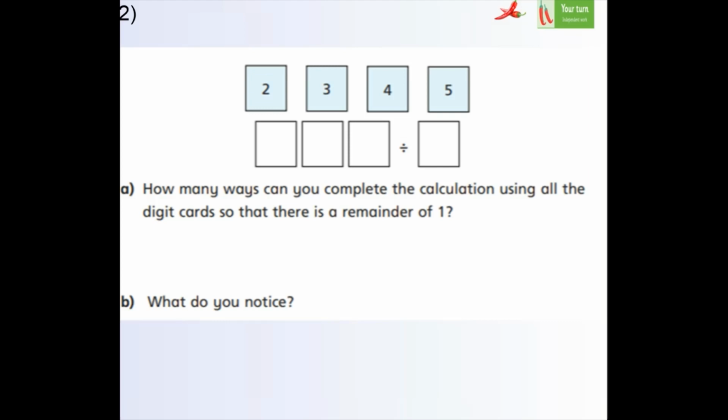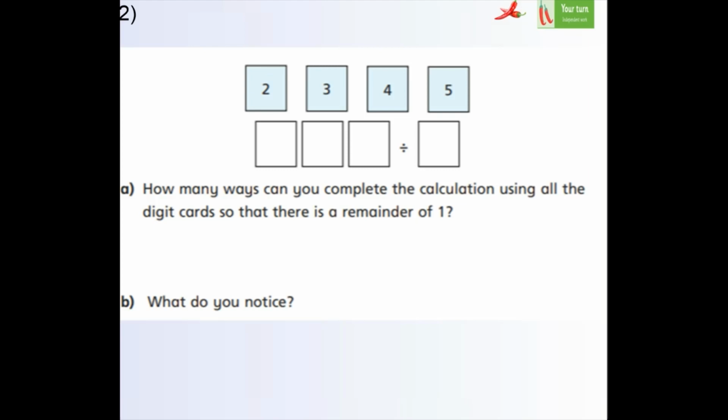And here is your second question for Chili 2. It says, how many ways can you complete the calculation using all of these digit cards, so 2, 3, 4, and 5, so that there is a remainder of 1? And what do you notice? So pause the video now. If I've gone too fast, you can rewind it. That's not a problem.